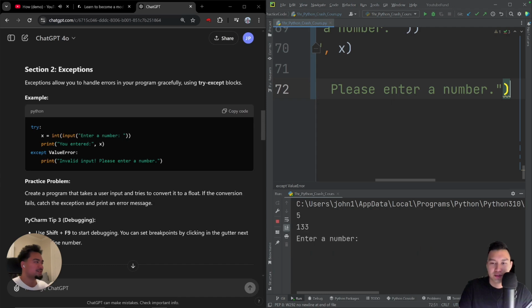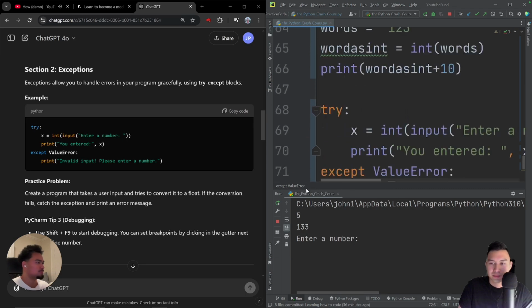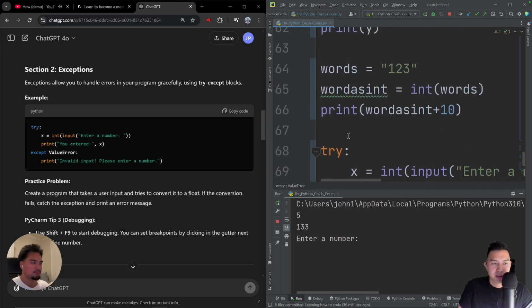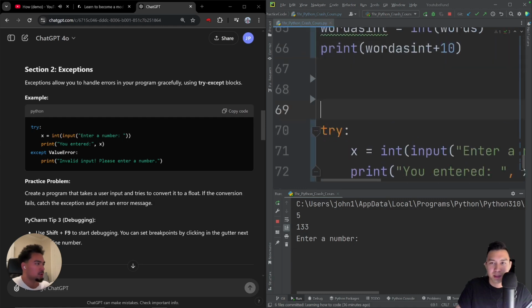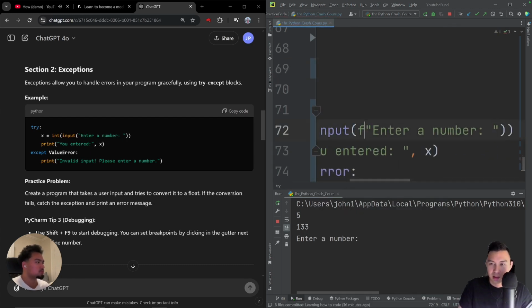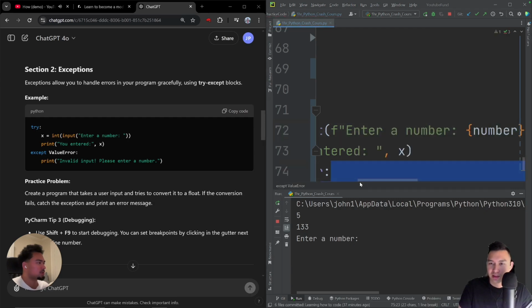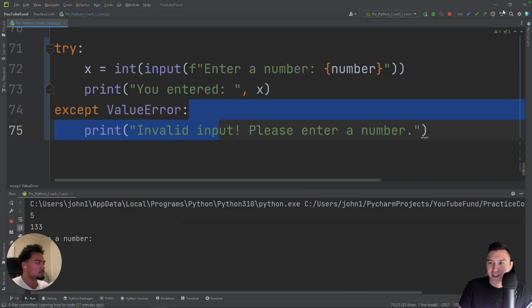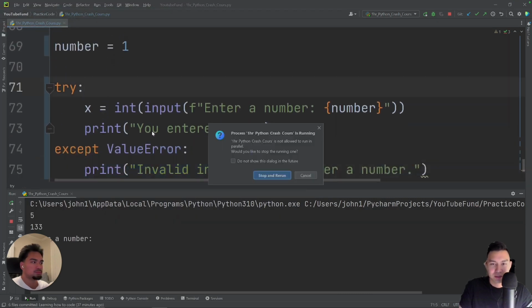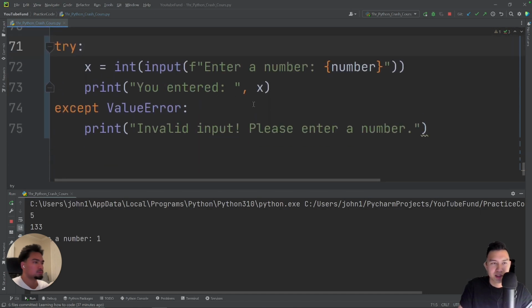You're inspiring me. Shift F10. Enter a number. Okay. Let's try something cool here. I'm going to try putting a number up here. This is something I learned in my previous course. So I put an F here, and then the squiggly brackets, and then I put number in. What was that error? Shift F10. Stop and rerun. Yeah. Enter a number 1. Print you entered number.